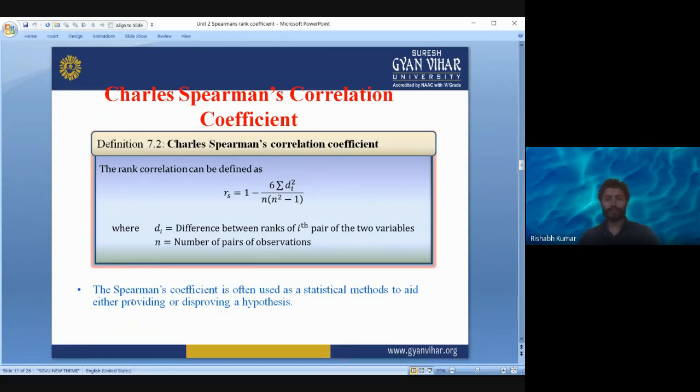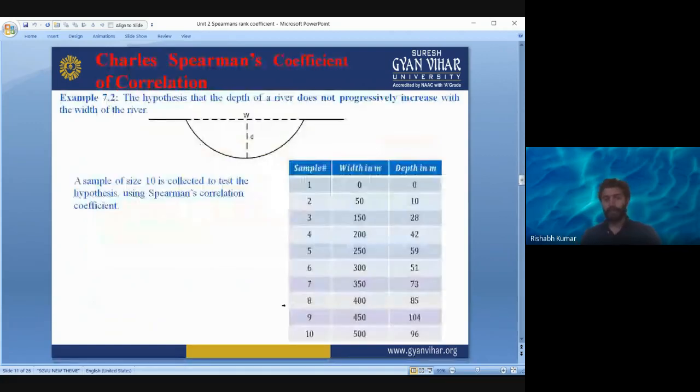The Spearman's coefficient is often used as a statistical method to aid in either proving or disproving a hypothesis. Let us see it with examples. Now we will do some numericals and see how to calculate Spearman's rank correlation coefficient.